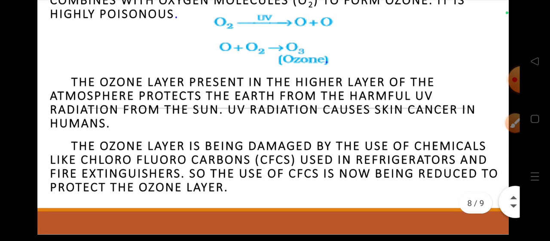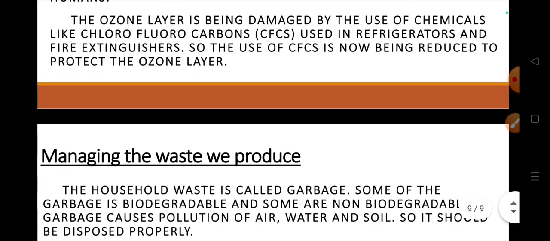The ozone layer present in the higher layer of the atmosphere protects the earth from harmful radiation from the sun. UV radiation causes skin cancer in humans. The ozone layer is being damaged by the use of chemicals like chlorofluorocarbon, CFC, used in refrigerators and fire extinguishers. So the use of CFC is now being reduced to protect the ozone layer.